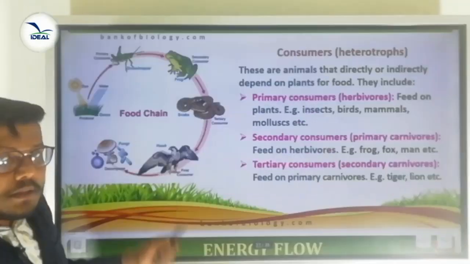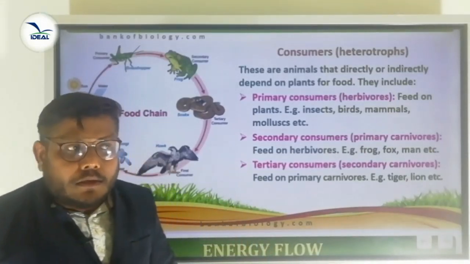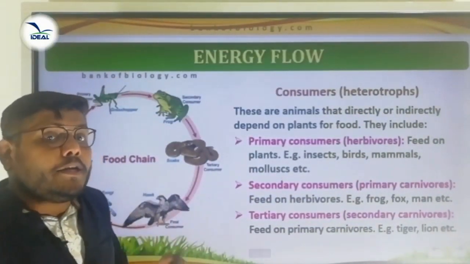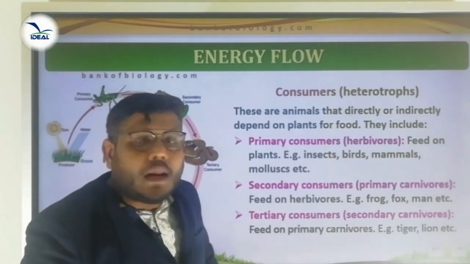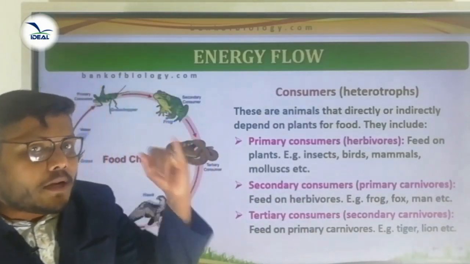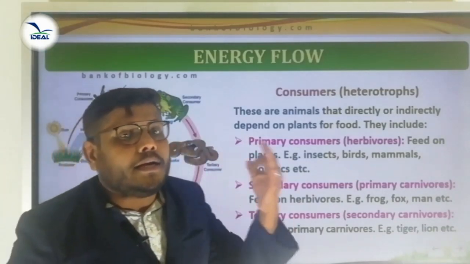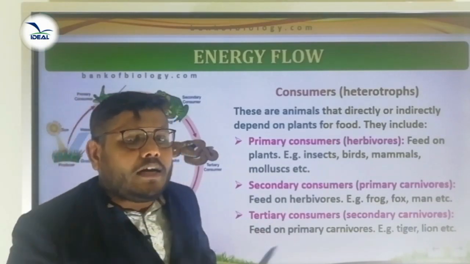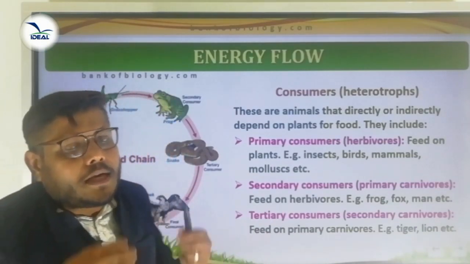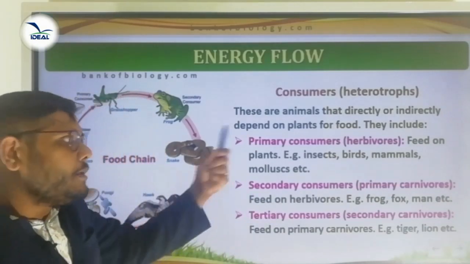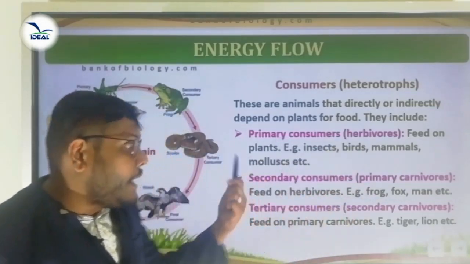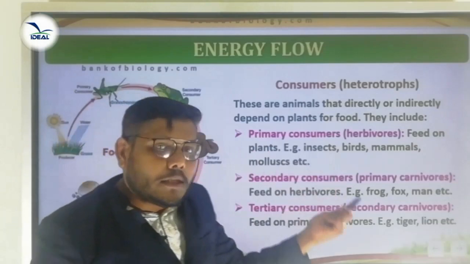Is it clear? Then who are consumers? These are the organisms or animals directly or indirectly depending on the producer for food, that is called a consumer. Consumers are of three types: the primary consumer, the secondary consumer and the tertiary consumer. What is a primary consumer? All the herbivores. What is a herbivore? Plant eating animals are called herbivores. All the herbivores come under the category of primary consumer. They feed on plants, for example insects, birds, mammals, mollusks, etc. These are all primary consumers.